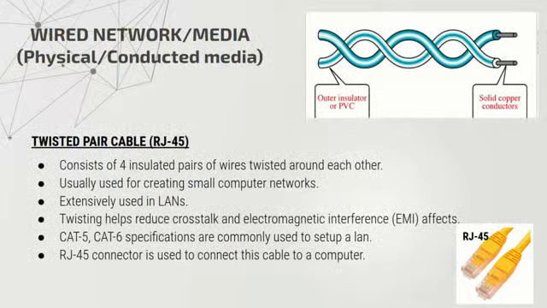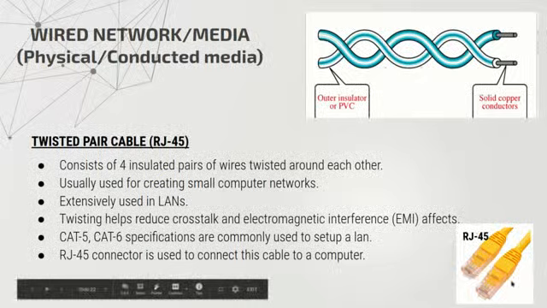Some specifications that are commonly used to set up a LAN are the Cat5 and Cat6 specifications. A very common twisted pair cable is the RJ45, and this is the RJ45 connector.